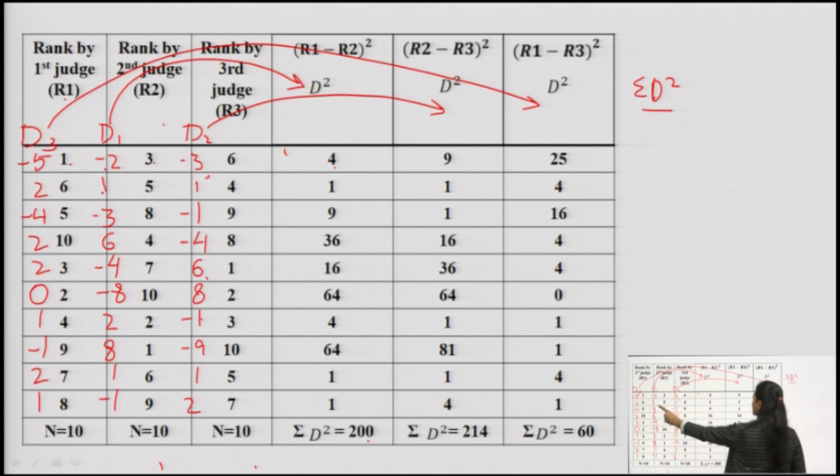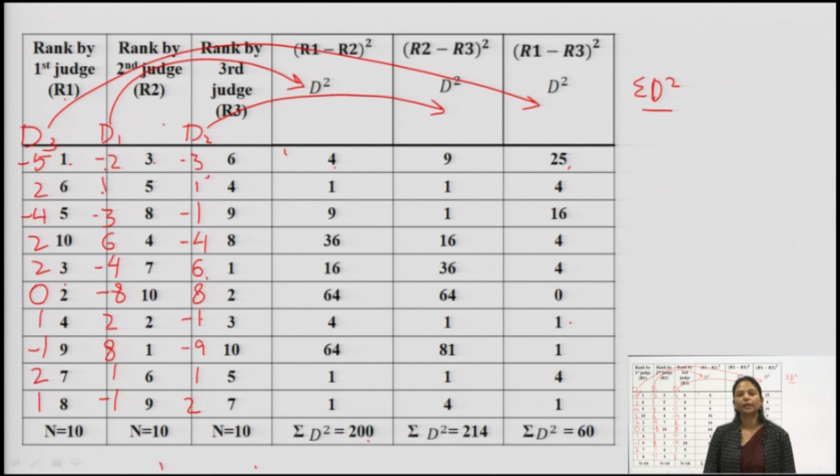So, what is the answer here? Minus 5 into minus 5 gives me 25, 2 into 2 gives me 4, minus 4 into minus 4 gives me 16 here, 2 into 2 gives me 4, 2 into 2 again gives me 4, 0 multiplied by 0 gives me a 0 here, 1 into 1 gives me plus 1, whereas minus 1 into minus 1 also gives me plus 1, 2 into 2 gives me 4 and 1 into 1 gives me 1. If I add all these values of D square, I have 60.